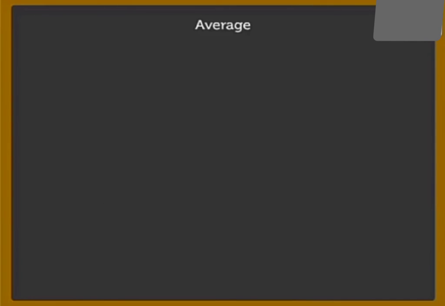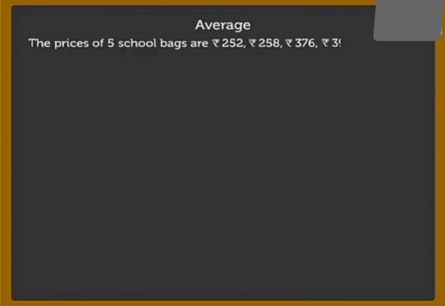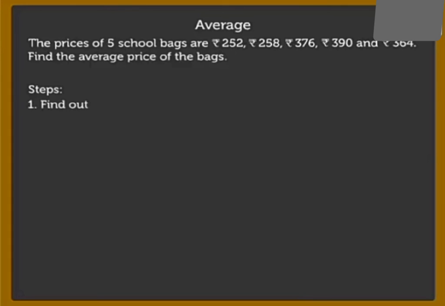The very first example is: the prices of 5 school bags are 252 rupees, 258, 376, 390 and 364. Find the average price of the bags. Do you remember the steps? Step number 1. Add the addends, means add the amount of prices. Find out the sum of prices of all bags.